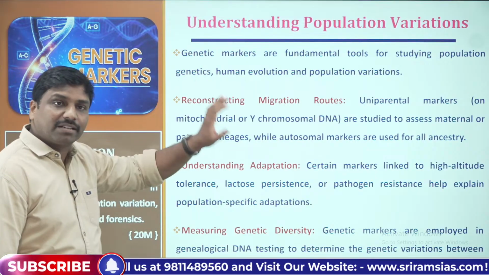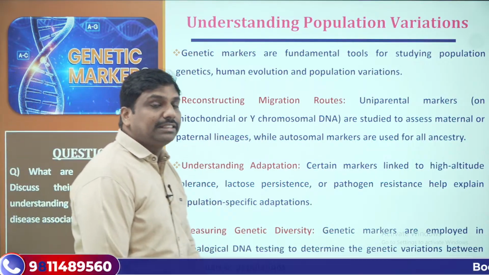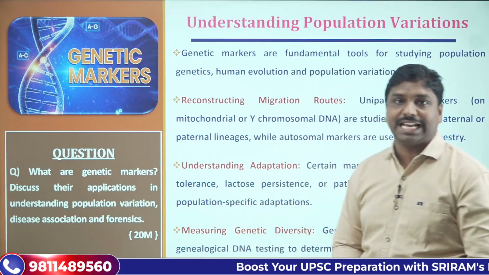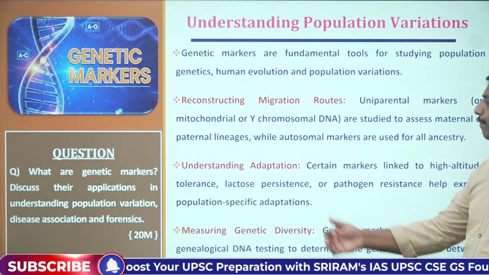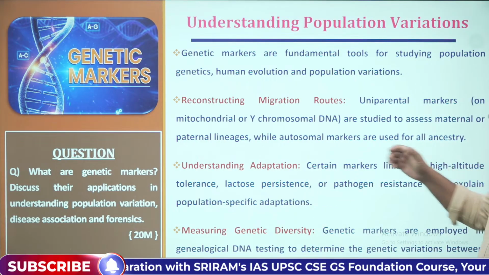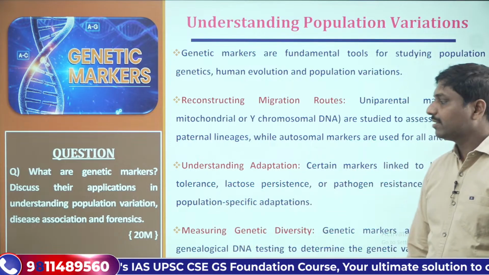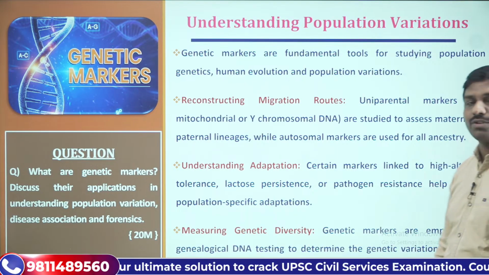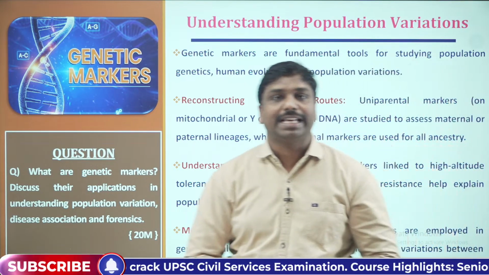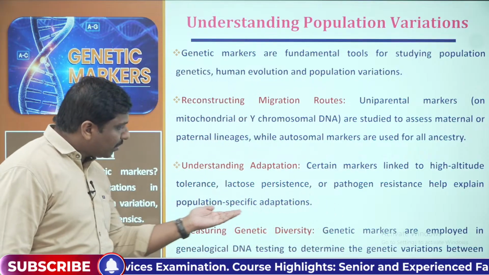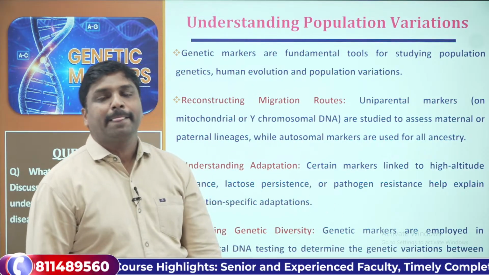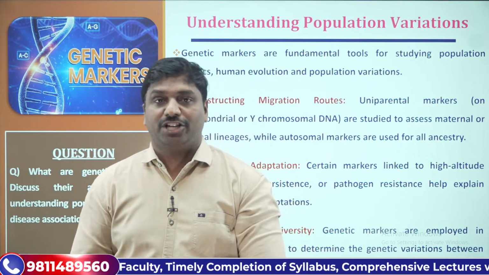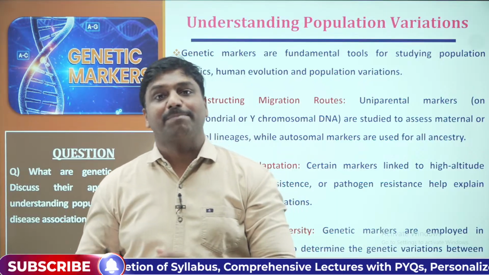Genetic markers are also helpful in understanding the adaptations of specific populations. That's a very important aspect. Certain markers are linked to high altitude tolerance, lactose persistence, pathogen resistance, etc. They help us explain population-specific adaptations. Specific DNA changes are like permanent adaptations, as opposed to acclimatization.